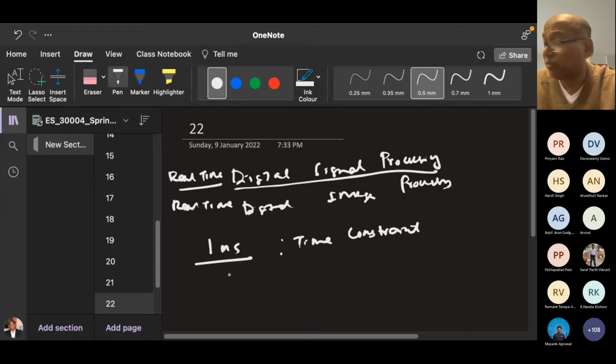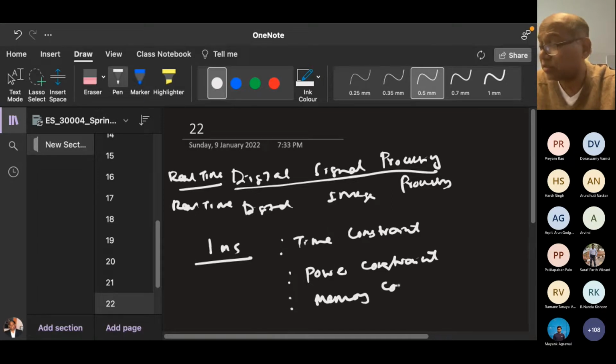Also, your algorithm should operate within limited power. Therefore, there is a power constraint. Otherwise, it will take a lot of battery power. Then there is a memory constraint. These three constraints will be there, and that decides your embedded system.